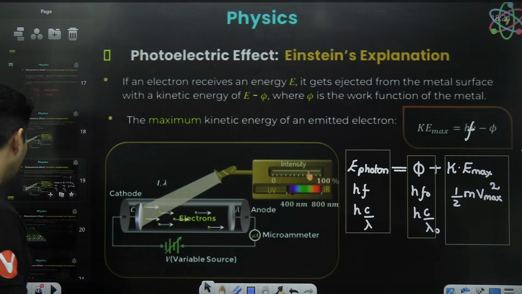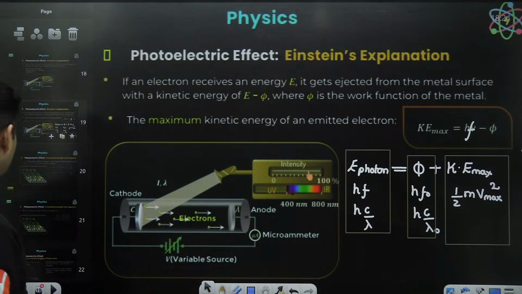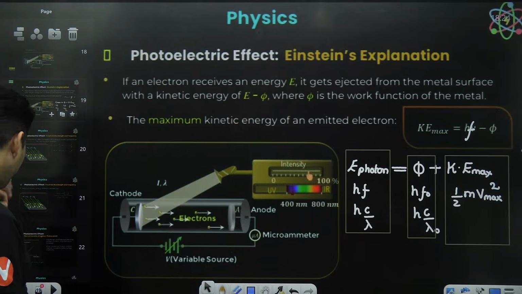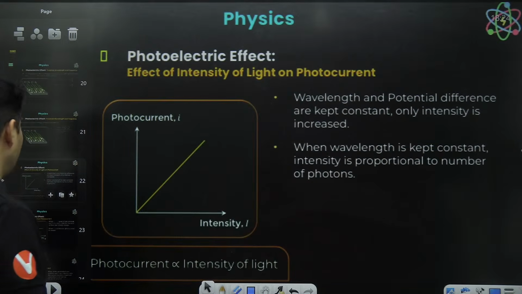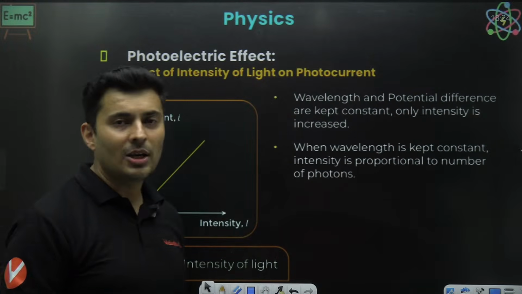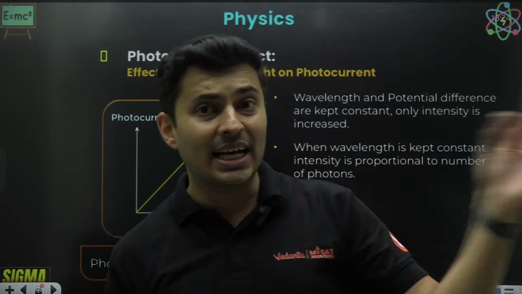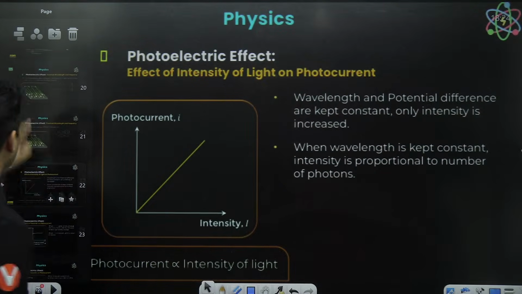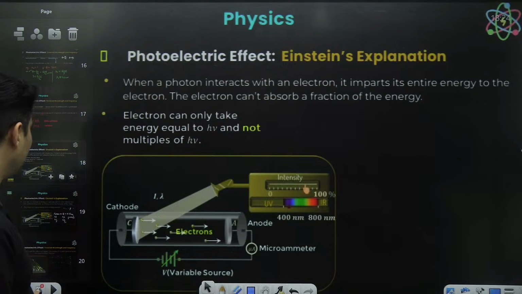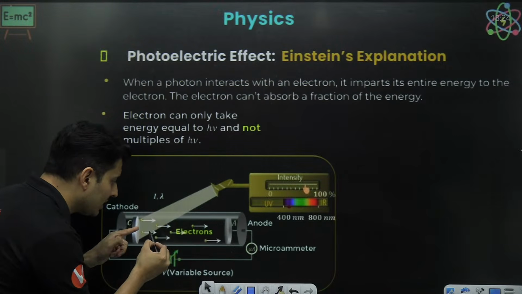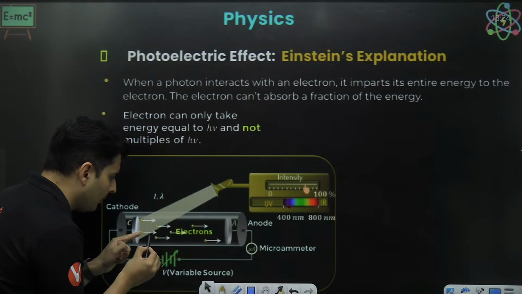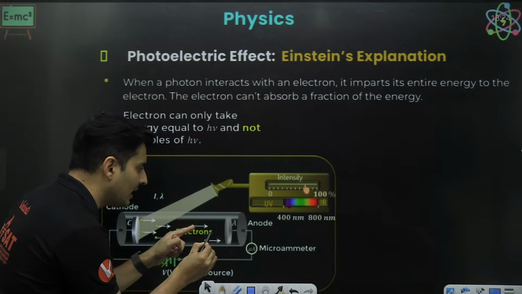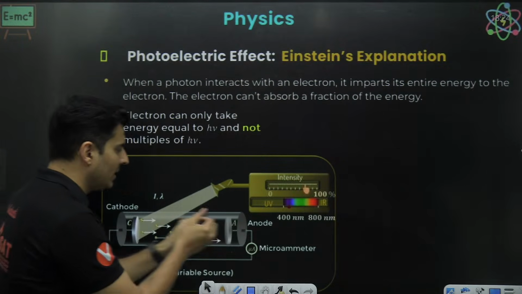Okay, great. Having said that, let us also now look at the graph of the intensity of the light versus the current which flows in the circuit. If you observe carefully, more light falls, more photons will come, more electrons will be ejected, more electrons will flow in the circuit.